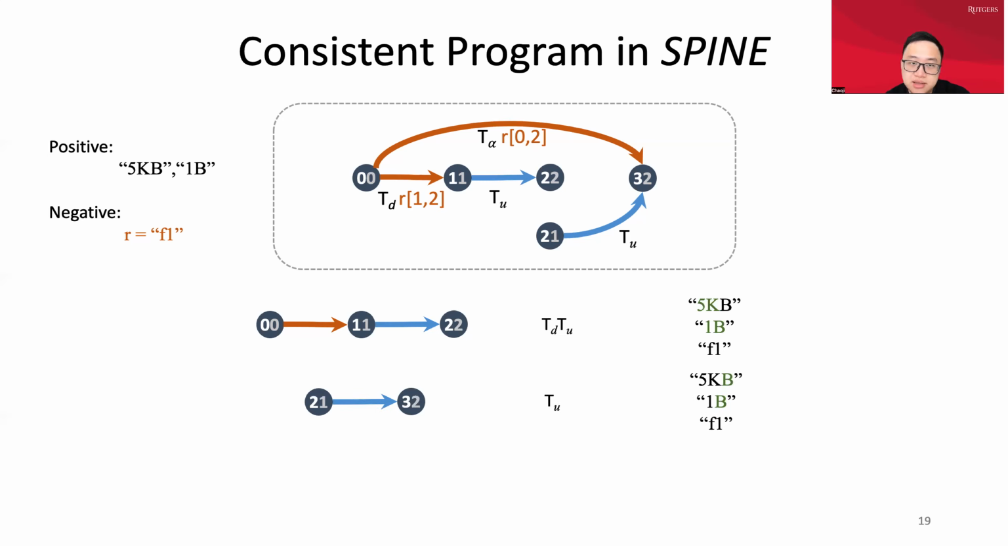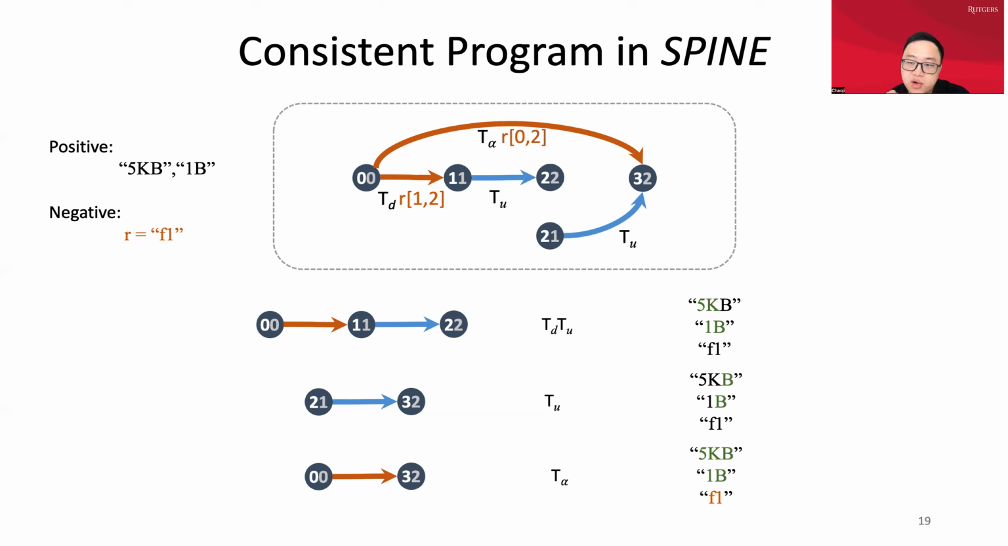Another example is a path that goes through vertices 2, 1, and 3, 2. It will match an uppercase letter. So it will match some substring of the positive strings, and it will not match any substring of the negative string. In contrast, this is an example of an invalid path. This path goes through the vertices 0, 0, and 3, 2. It matches the alphanumeric letters, so it will match the whole string of the negative string. So this will be an invalid path.